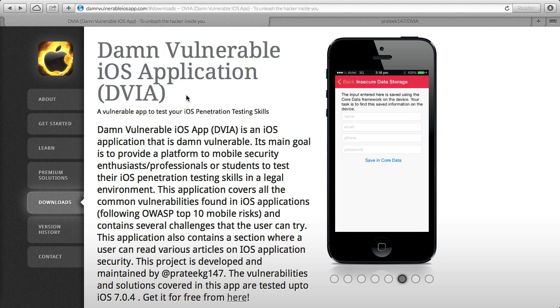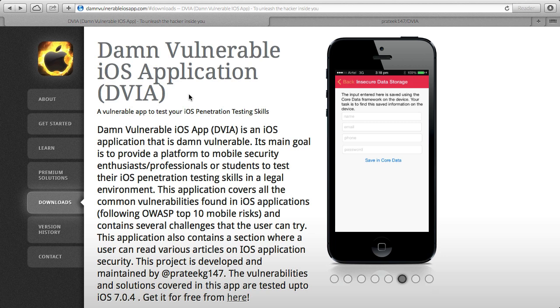Challenges include manipulating the Objective-C runtime to override code using swizzling, extracting sensitive data that is improperly stored, and binary patching. The main goal of this project is to increase developer awareness of common security pitfalls and how to avoid them. I'm going to cover 4 ways to get DVIA on your device so you can get started with your testing. Several of these methods will assume that your device is jailbroken.